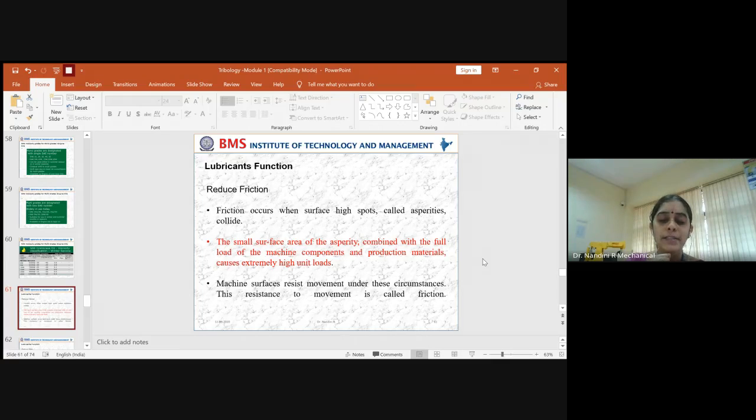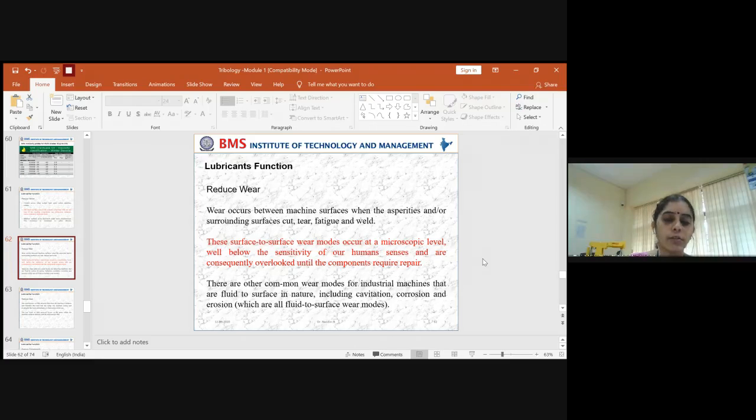If you have any resistance to the movement, then you cannot get the required movement. To get the required movement, there should be a minimum thickness layer of lubricant between the two rolling components, so that when the two surfaces rub against each other, it won't result in the formation of any friction. So basically we need a lubricant film to reduce the friction.